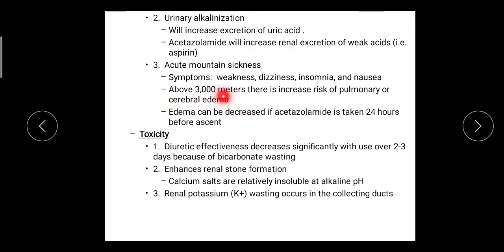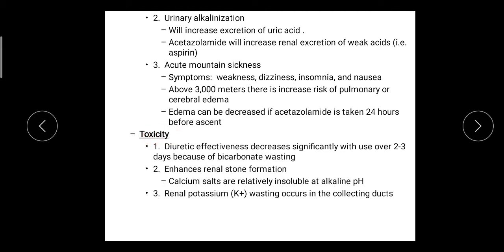Above 3000 meters there is a risk of formation of edema. So as a precaution, these drugs are taken; acetazolamide is taken 24 hours before. The other symptoms of mountain sickness are weakness, dizziness, insomnia and nausea.